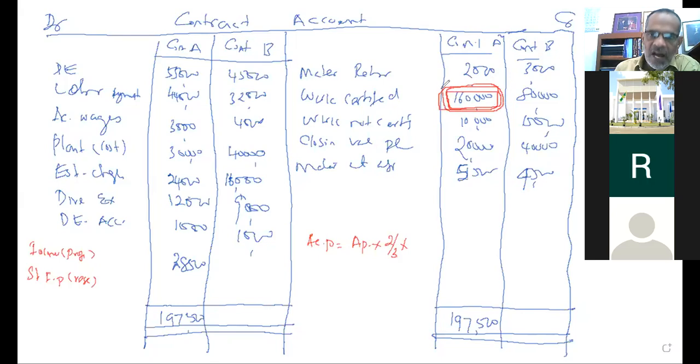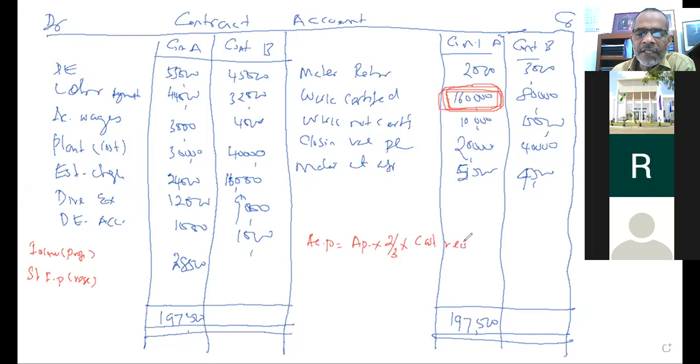50,000. How much he paid? 50,000. Yeah. Therefore, how much is the retention? 10,000. Yes, very good. Therefore, the 10,000 is retention, and 150,000 is not retention. Therefore, if the percentage is given directly, you can use it. Otherwise, I will give the formula. You can keep it in mind.